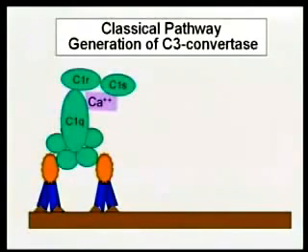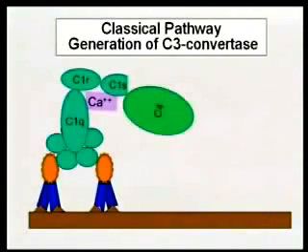The binding of C1QRS to the antibody molecule then results in the activation of a protease in C1R that actually cleaves C1S. So C1R cleaves off a piece of C1S. Once that has happened, this is now called activated C1QRS. If you see this in writing, this would be with an overline here. So this is now an activated C1QRS.